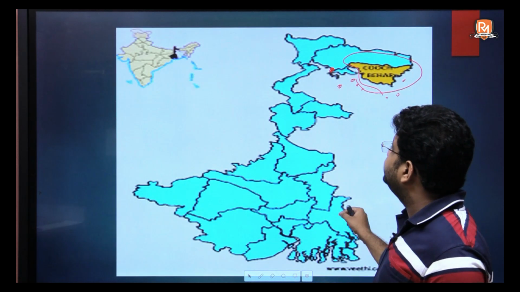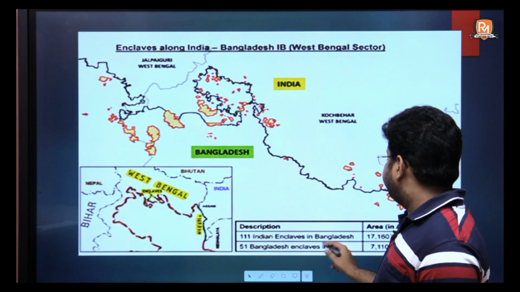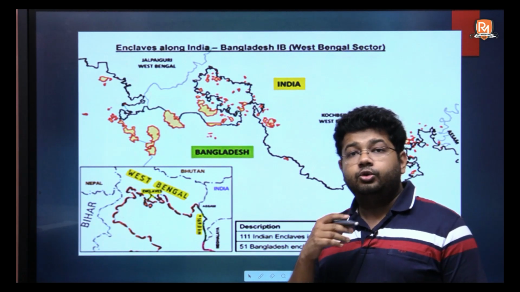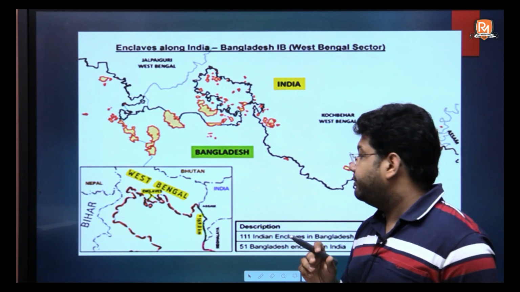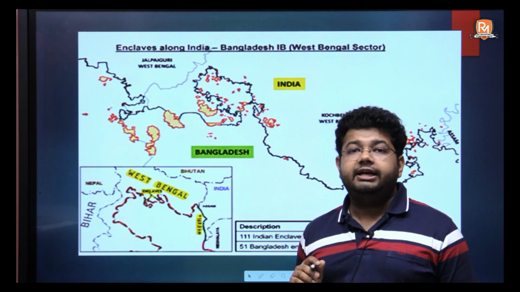By means of the Constitutional 100th Amendment Act, about 100 Indian enclaves in Bangladesh were given to Bangladesh and about 51 Bangladeshi enclaves in India were taken by India.